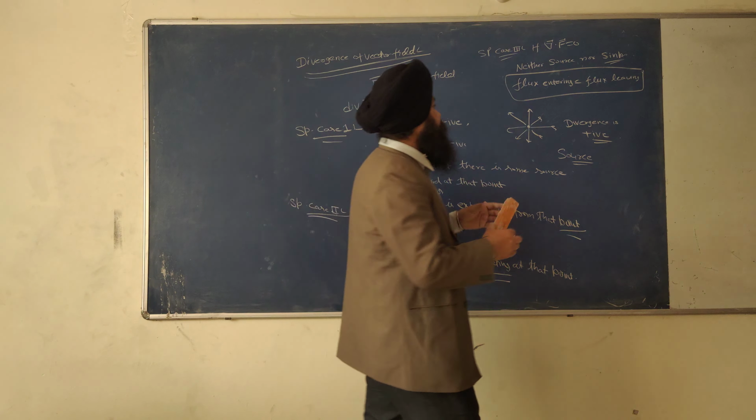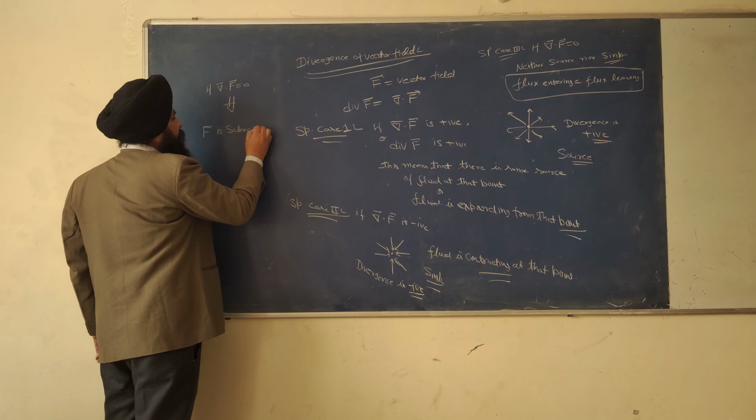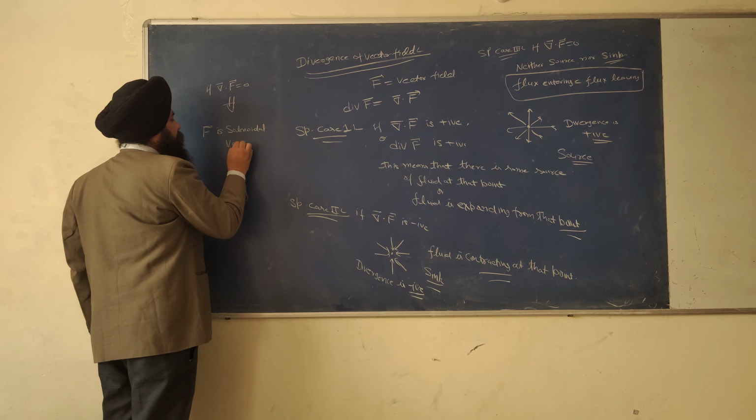In the last lecture we told you that if del dot F is equal to 0, this simply implies that this F vector is a solenoidal vector field.